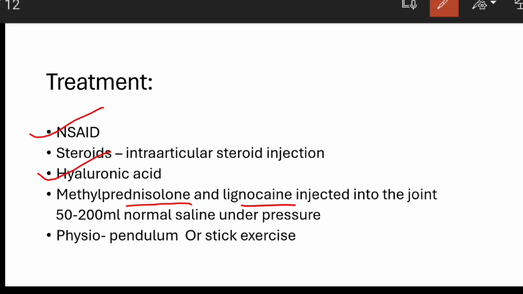Methylprednisolone and lignocaine are injected into the joint with 50 to 200 ml of normal saline under pressure. The combination of methylprednisolone, that is the corticosteroid, and the local anesthetic helps in the reduction of the pain. Physiotherapy can also be given, that is pendular exercises, which are known as Codman's exercises, or stick exercises can be given to the patient.